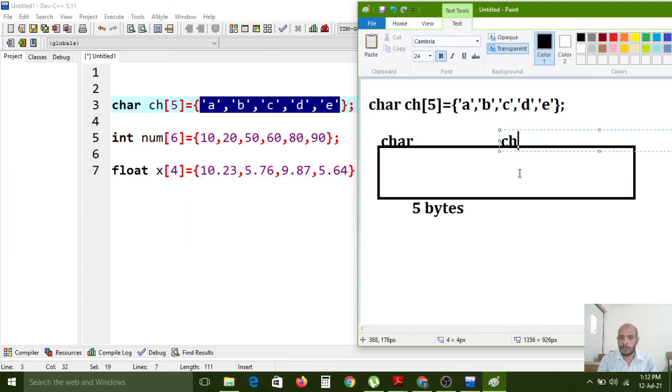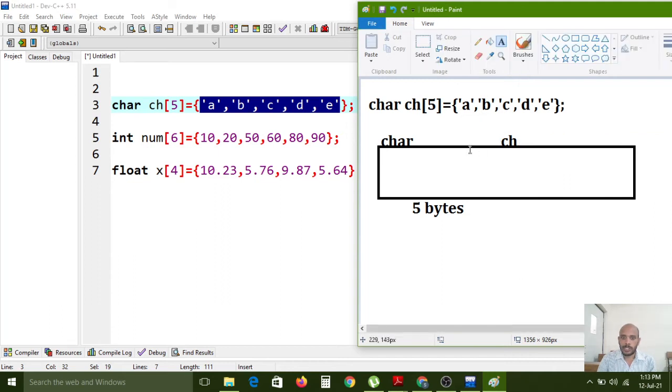So inside this memory, these elements can be stored in subsequent memory locations, nothing but contiguous memory locations. This is 1st, this is 2nd, this is 3rd, this is 4th, this is 5th.